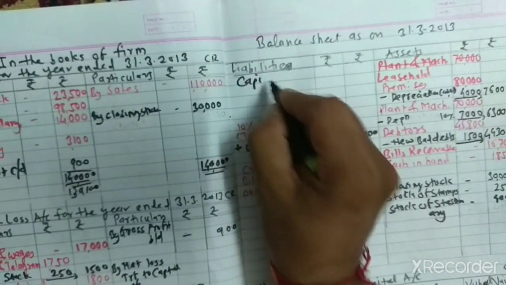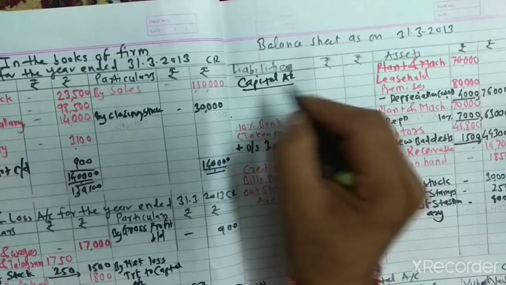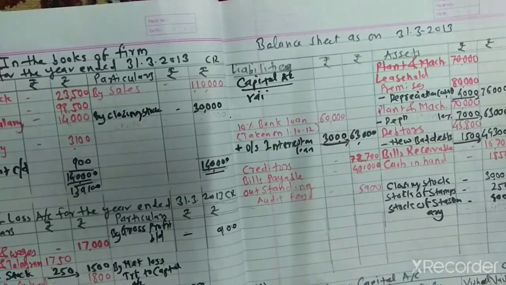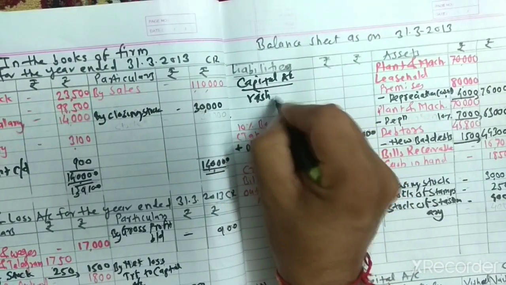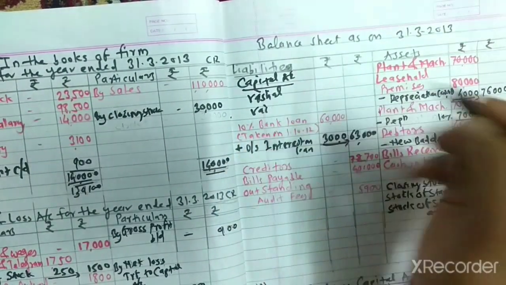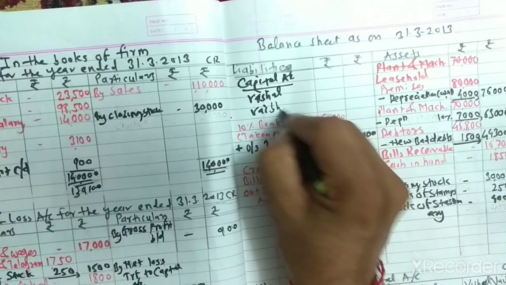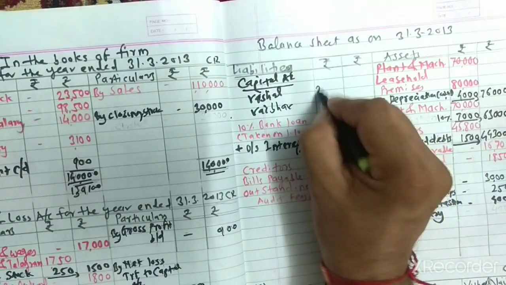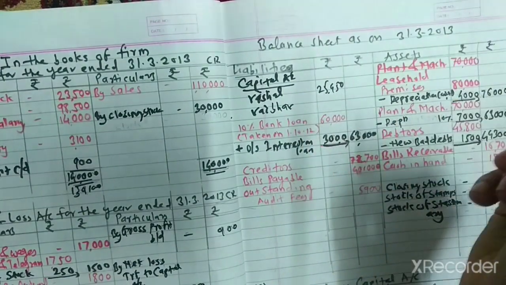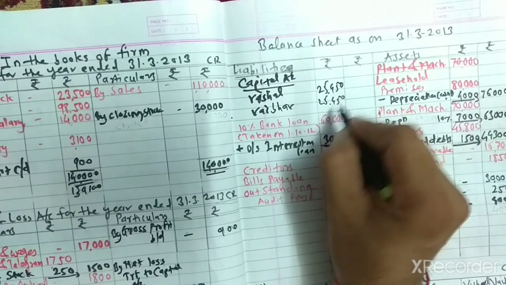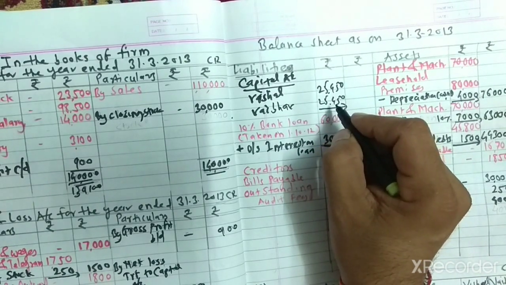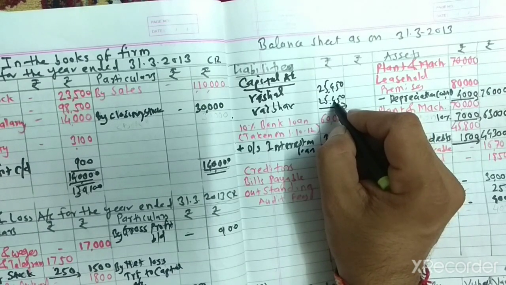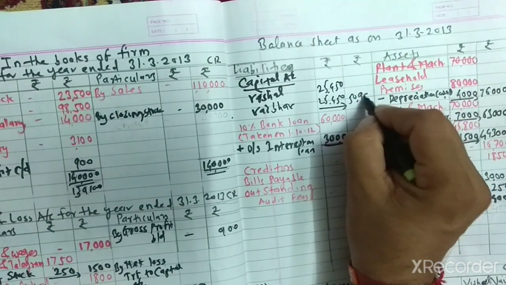On the balance sheet liability side, write down capital account. The first name is Vishal, the second one is Vaibhav. Vishal's balance is 25,450. Clear? Vaibhav's balance is also 25,450, total 50,900.